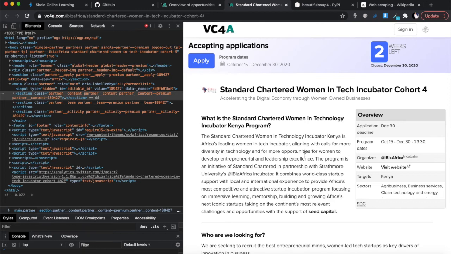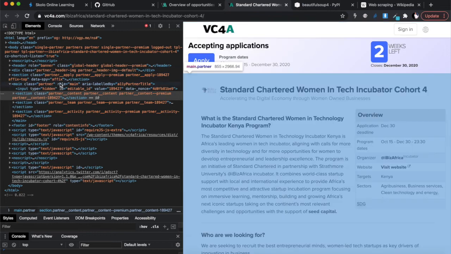Now, let's get on to it. Again, we start by hovering over here so we can get the element. So this is a section. Let's open it up.